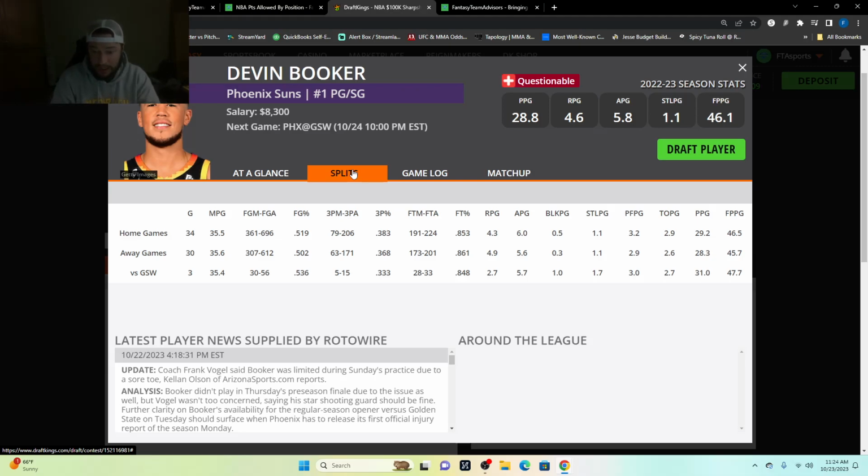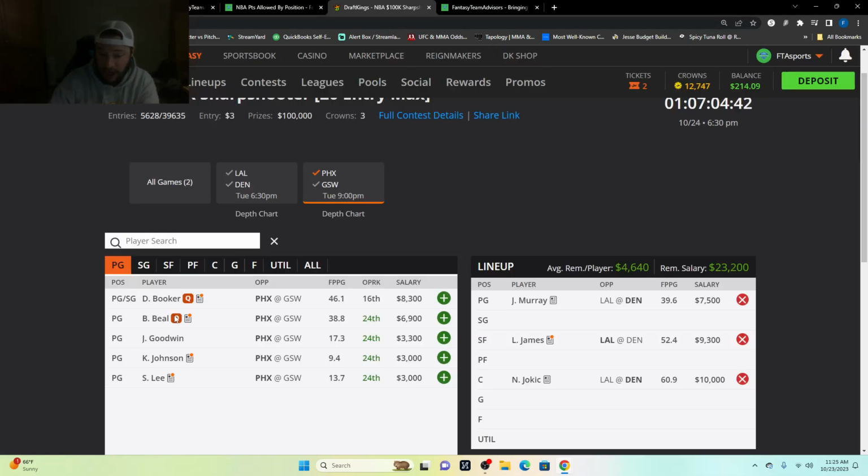His field goal made percentage is over .500, which is great. 3 points is .333, made 5 of 15. Free throws made, 28 out of 33. Rebounds per game, 2.7. Assists per game, 5.7. He's averaging 47.7 fantasy points per game against Golden State last year and 31 actual points. So he's been hitting them very, very well. So that is an option for you.